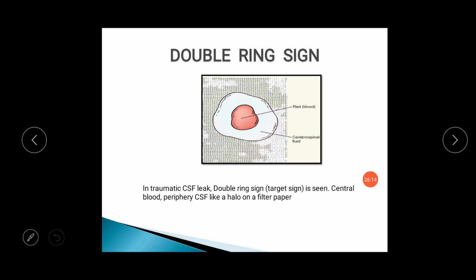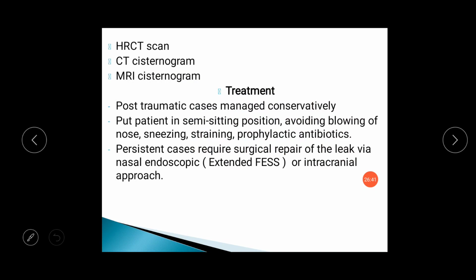In traumatic CSF leak, the double ring sign is usually seen. Centrally there will be blood, and the periphery will be CSF, like a halo on a filter paper, in which you can see that there is blood in the center surrounded by CSF. A high resolution CT scan can give you an idea about the exact site of leakage over the anterior, middle or temporal region of the cranial fossa.